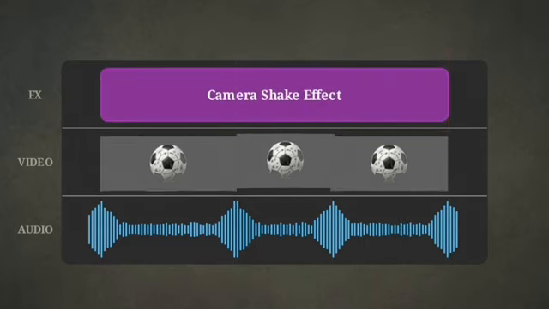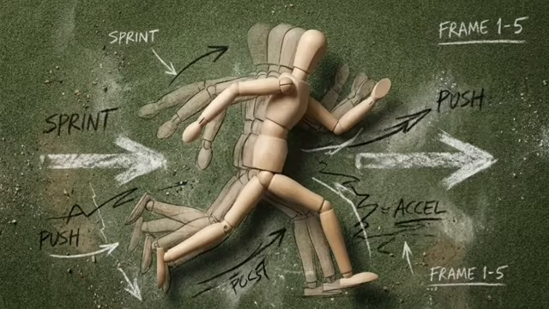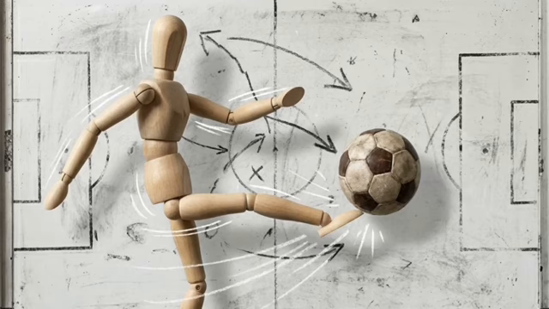To avoid a static presentation, drop a subtle camera shake effect over the entire timeline. If you want to take it a step further, you can run specific still frames through Meta AI to apply complex frame-by-frame animations, but the subtle shake is the core requirement.